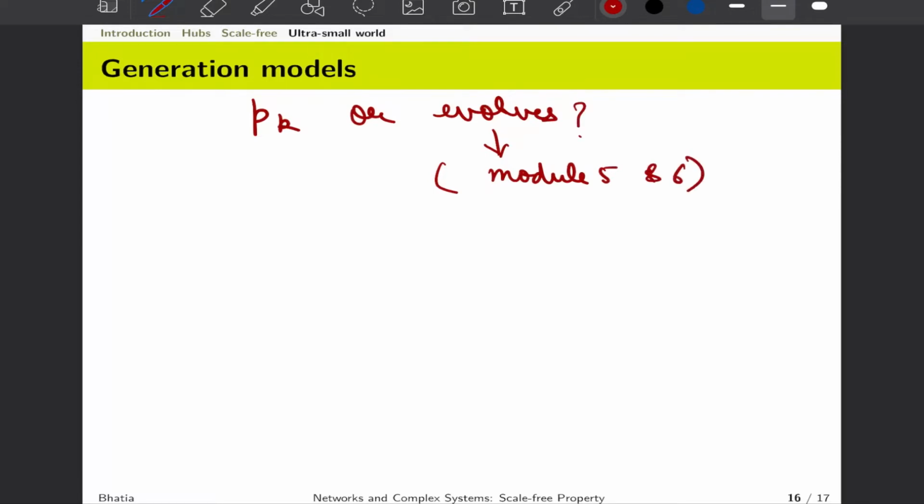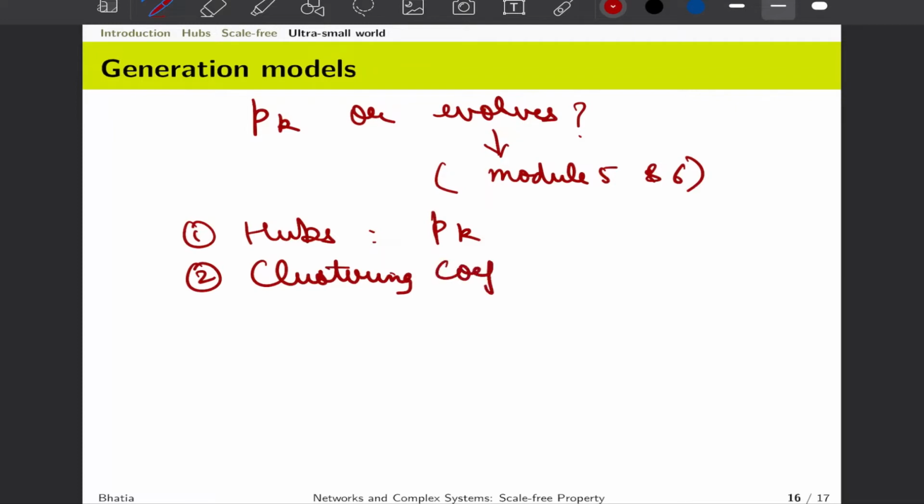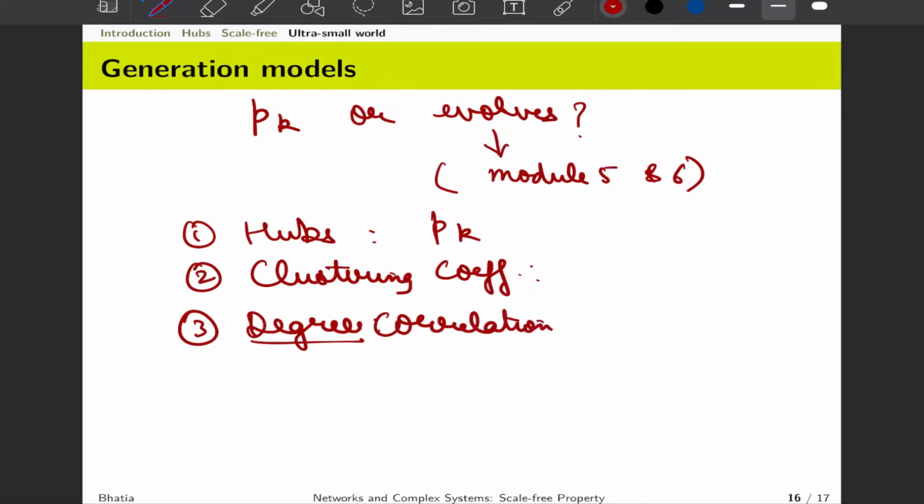But right now we have some idea that certain properties, for example the emergence of hubs or large variance which cannot be explained by the mean, are directly related to the degree distribution. On the other hand, clustering coefficient, specifically local clustering coefficient, or degree correlation, means the tendency of a high degree node to connect with another high degree node, and then we would say that there is a high degree correlation. Similarly, if a low degree node has a tendency to connect with a low degree node, we would again say that there is a degree correlation.